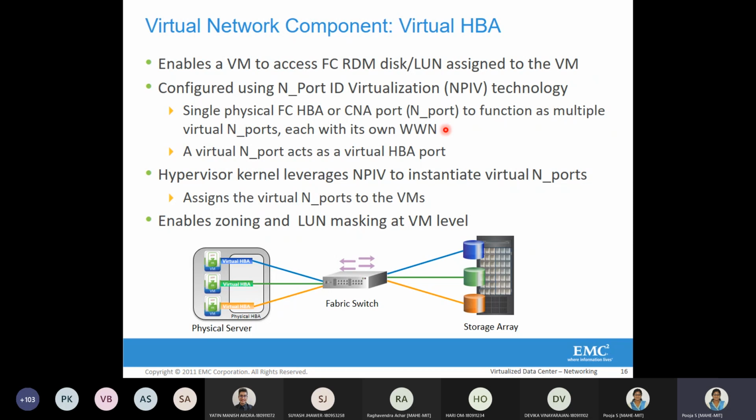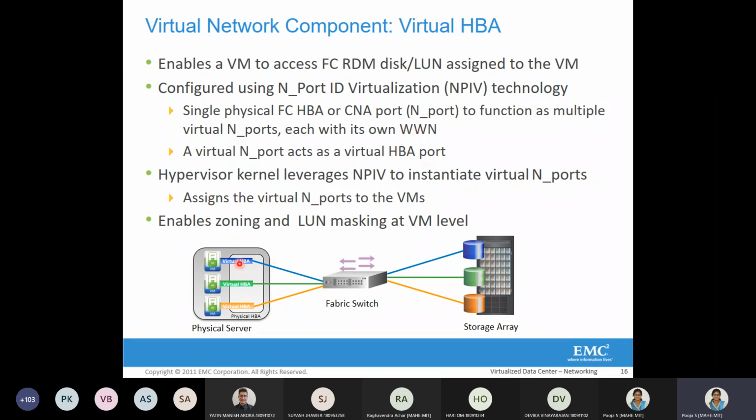What we have here is the physical switch. That physical switch will be connected to multiple virtual HBAs. Multiple means however many virtual machines you are going to host. That many virtual HBAs you are going to connect, meaning that many virtual end ports you are going to create, and you are going to identify each virtual end port with a unique name, the worldwide name, that is WWN.